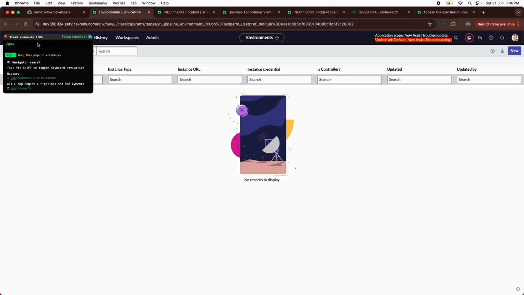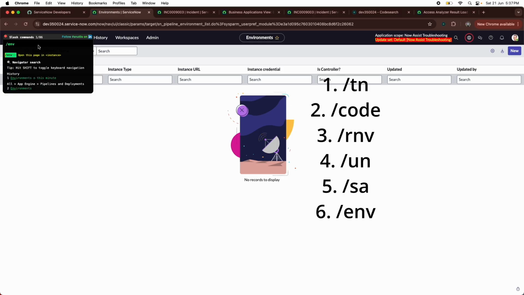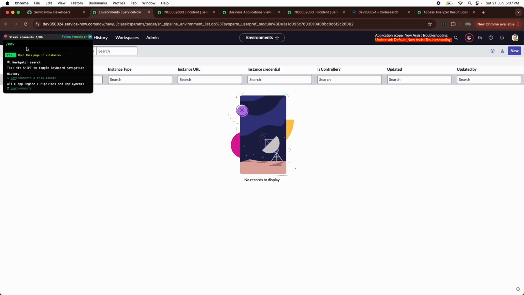Okay. Now, these are the 6 popular commands that are used by a lot of developers, and personally I use them also. Let me know in the comment section which one of these is your favorite, while you're practicing it. Okay. Now, how can you see or access all other commands?